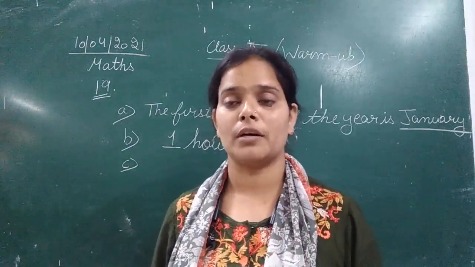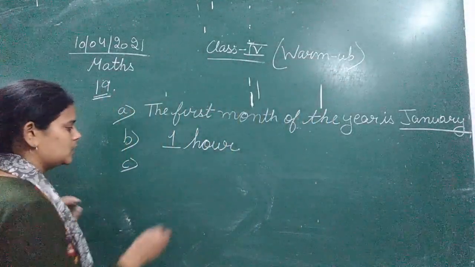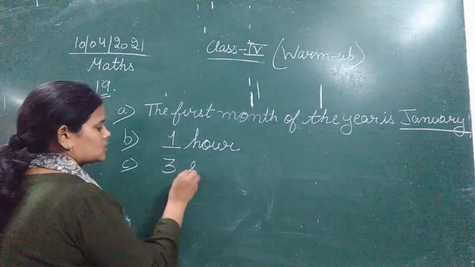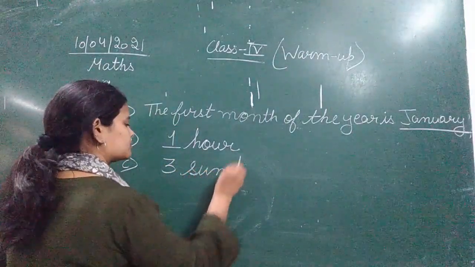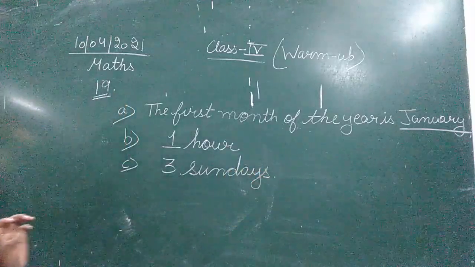So in a non-leap year, February has only 3 Sundays.